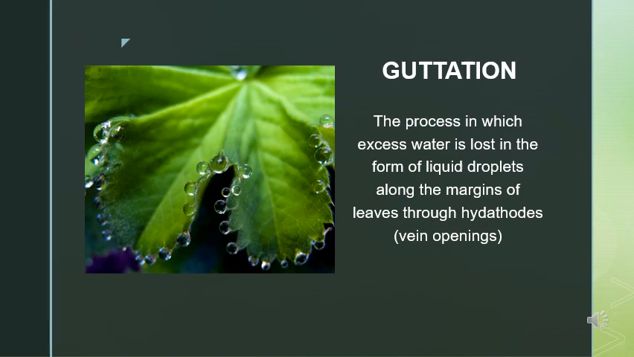But why does it come out? During the periods of low evaporation, such as early morning or at night, water droplets are observed around special vein openings called hydatodes. During such periods, root pressure is very high. Thus, water is forced up to the xylem and comes out of the plant body. This is the excess water that is collected, and this loss of water in the liquid state is known as guttation.